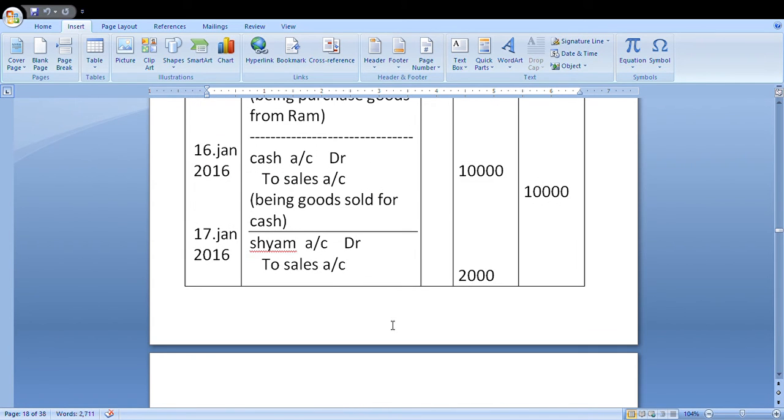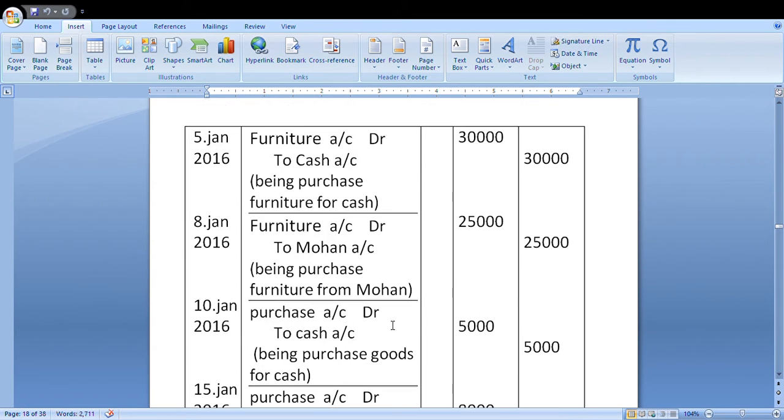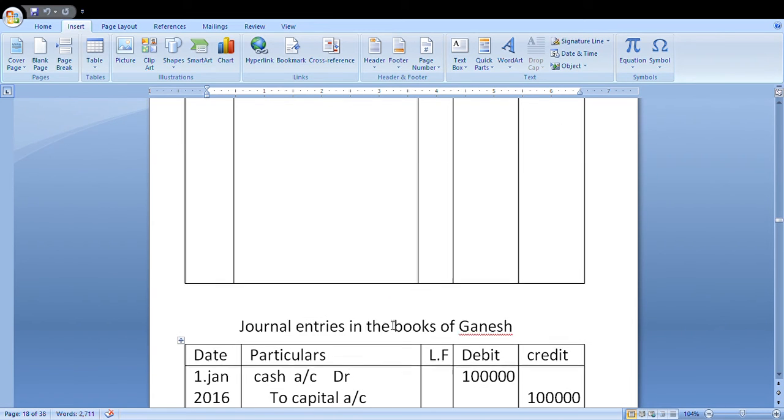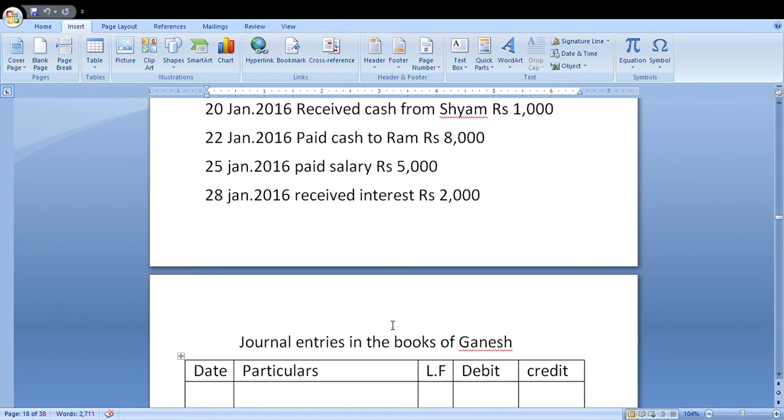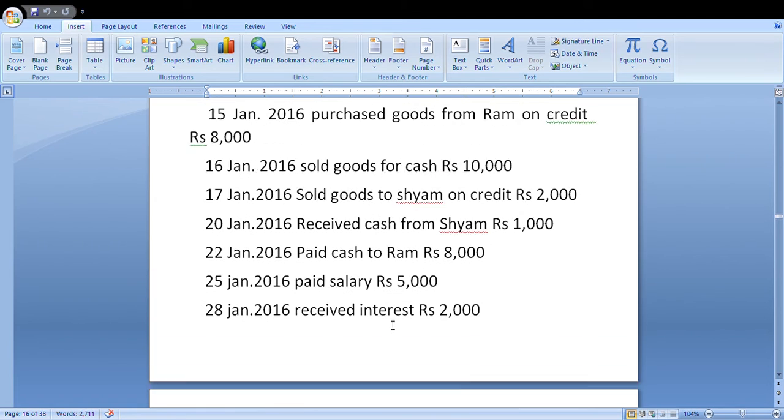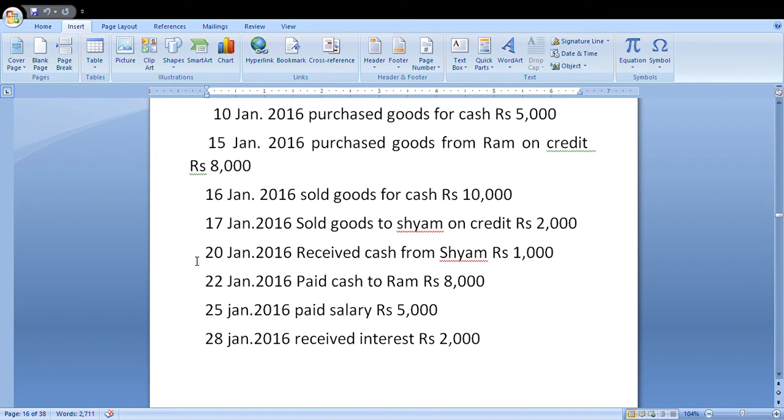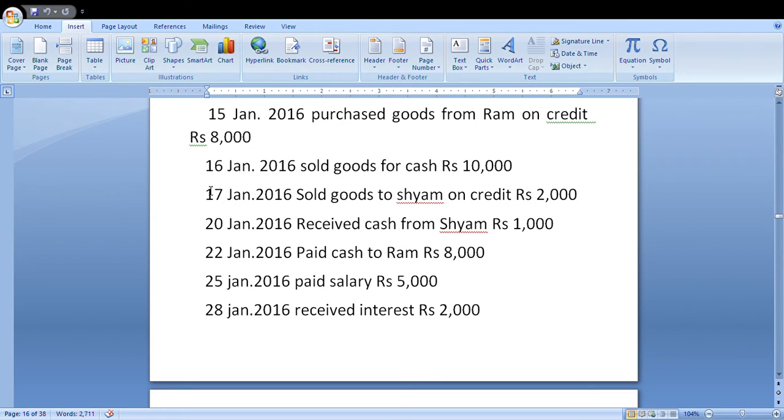Next one is 20 January 2016. Received cash from Sam, rupees 1,000.